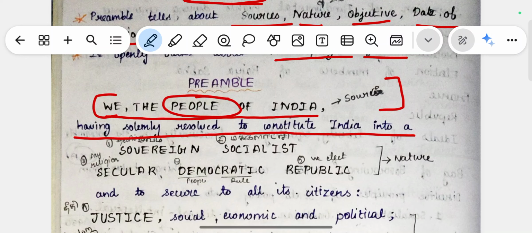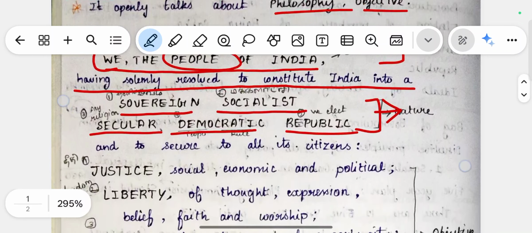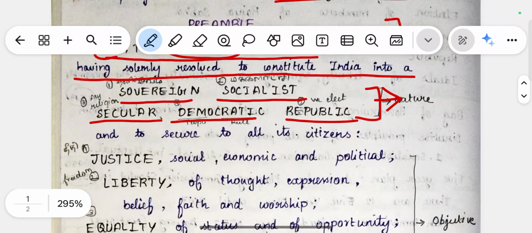So they are the source of this constitution, which was told in the preamble. So we, the people of India, having solemnly resolved to constitute India into a sovereign, socialist, secular, democratic, and republic. So these are the nature of our Indian constitution. It directly tells that India is a sovereign, socialist, secular, democratic, and republican country.